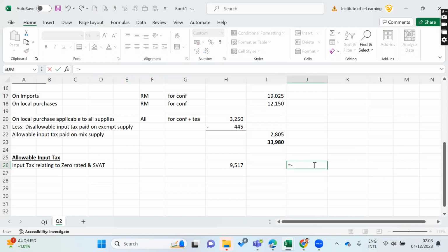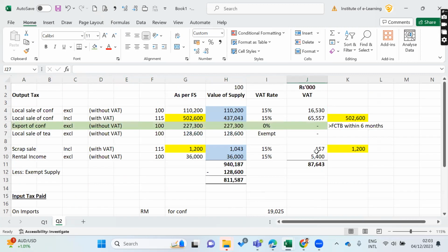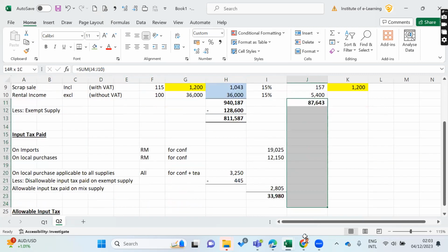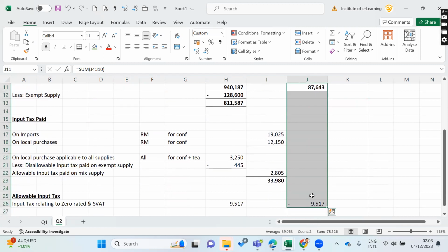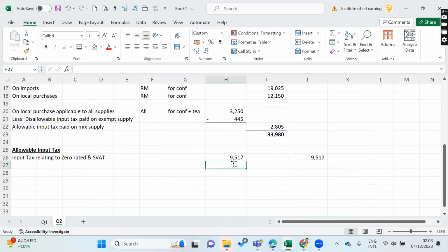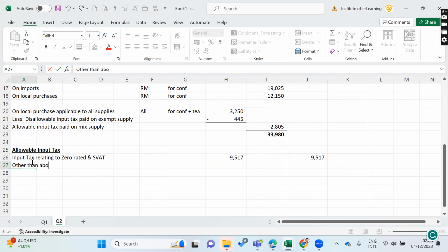Make the claim minus the output tax. You can deduct exactly without any restriction, right? Then the other than above, right? Other than above means other than zero rated. The input tax related to zero rated and exempt would be how much? Out of 33, the balance would be for other supplies.